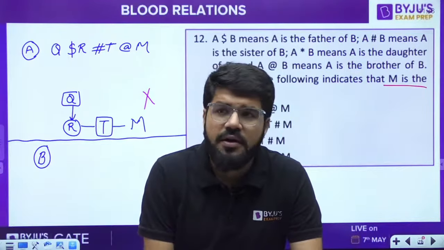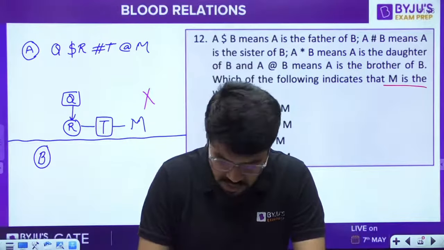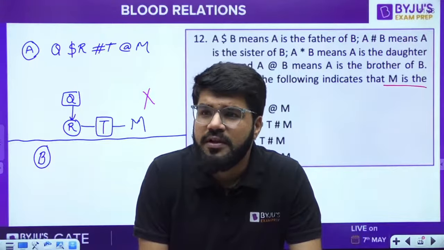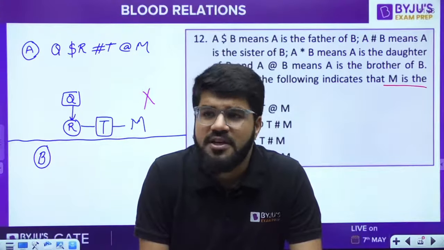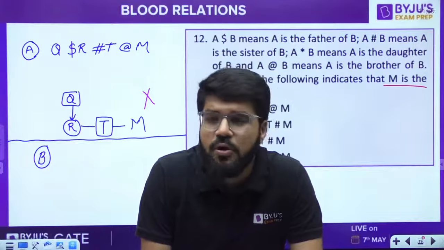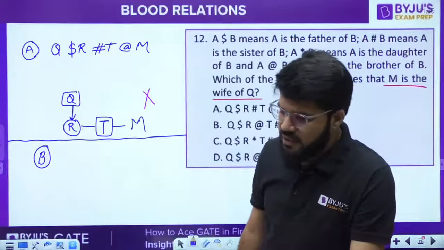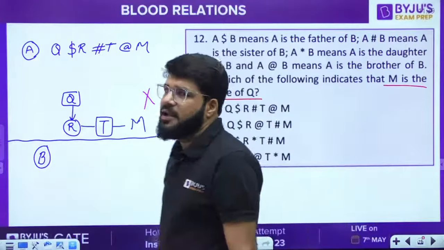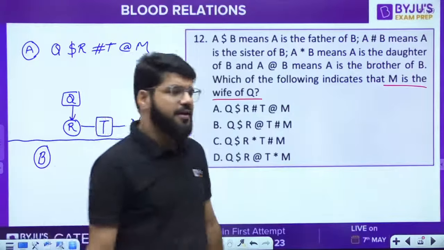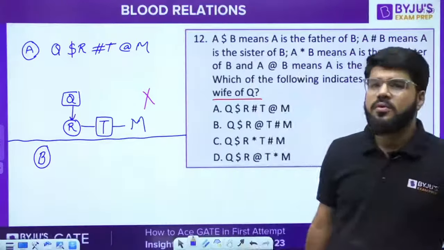Muhammad Ahsan, we are here in the crash course of Nielit. By the way, blood relation is a topic of general aptitude, and general aptitude is there in almost every exam now, related with engineering as well. It is there in GATE, it is there in ESE, it is there in Nielit, right? It is there in ISRO also now.